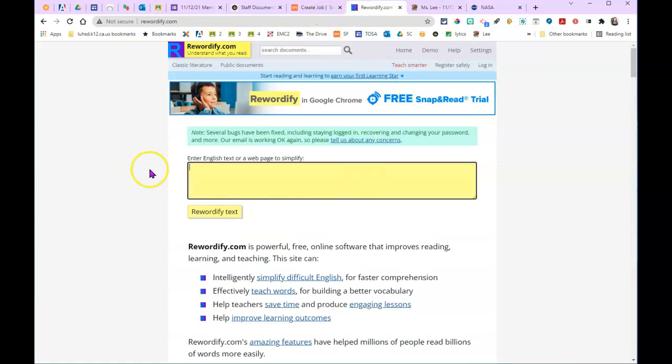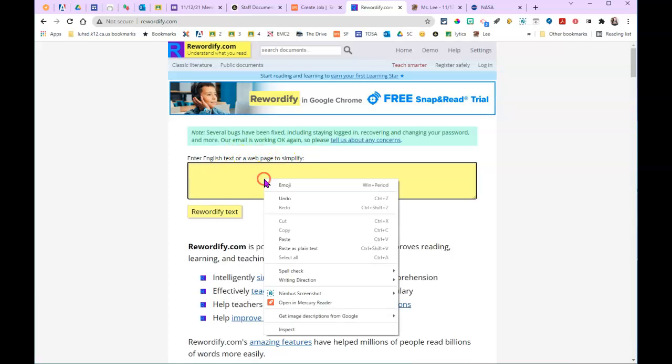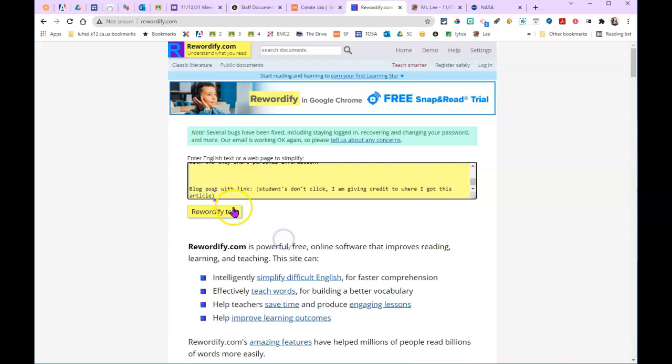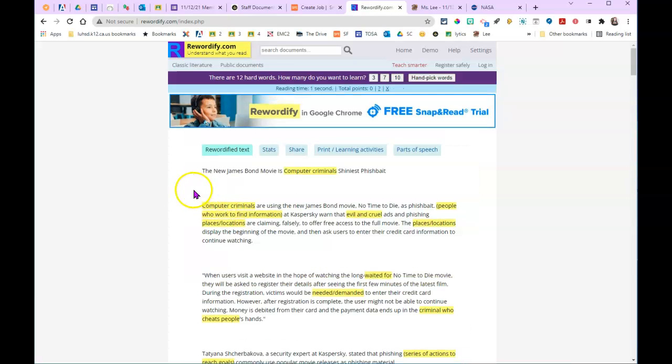Go back to rewordify, and it says enter the text or the web page. For some reason, when I'm pasting web pages, it's not working. So I'm just going to paste the text here and click rewordify. So what rewordify does is it goes through and it takes out words that it thinks might be hard for you to understand and replaces them with easy to understand words.